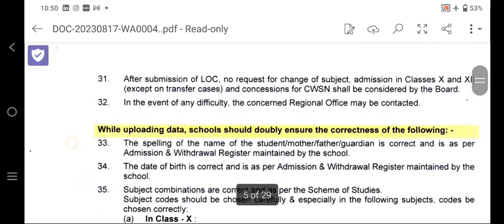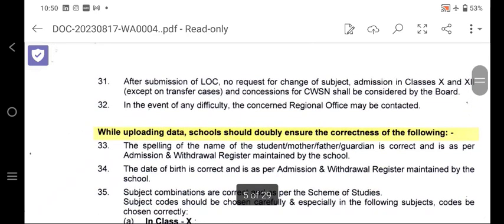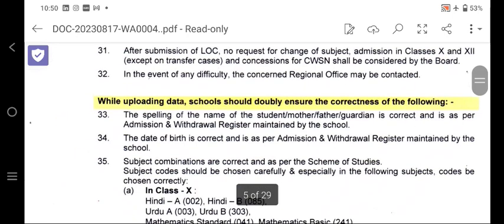Number 31, after submission of the LOC, no request for change of subject or admission in class 10-12 will be entertained by the board. Number 32, in the event of any difficulties, they can contact the RO.